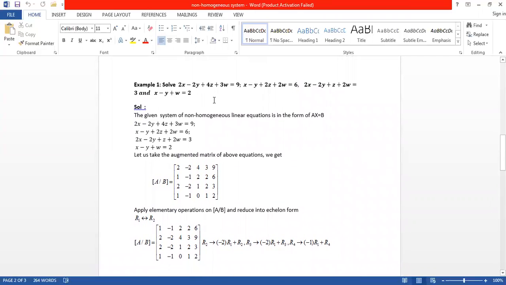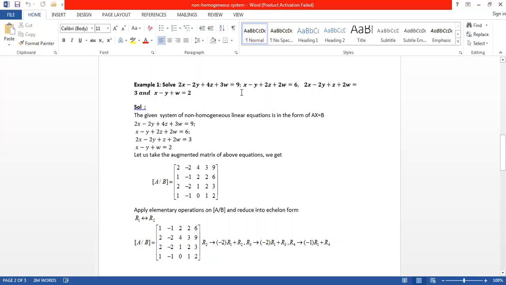Solve 2x minus 2y plus 4z plus 3w equals 9, x minus y plus 2z plus 2w equals 6, 2x minus 2y plus z plus 2w equals 3, and x minus y plus w equals 2. So what about this system?